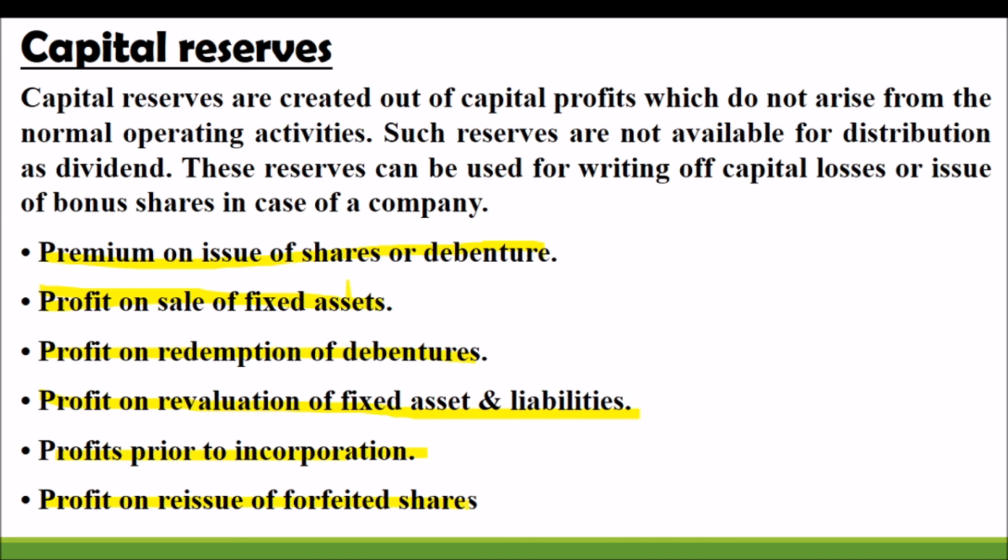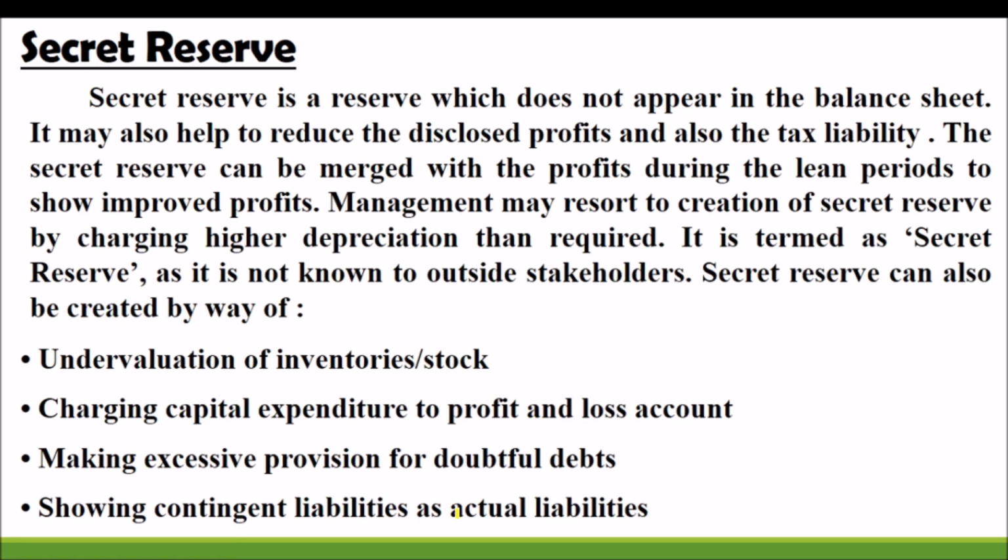So please remember the concepts related to reserve and provision. Provision is the amount taken for a known liability, and the reserve is taken from profit, an appropriation from profit for unknown liability or unforeseen events. So secret reserve, I think you know very well, is also known as hidden reserve.